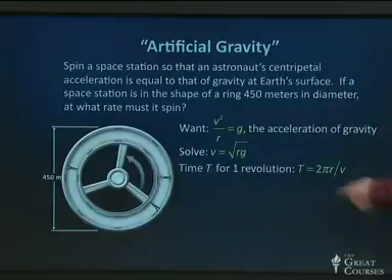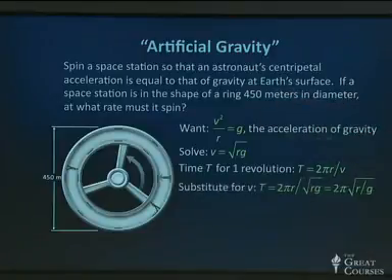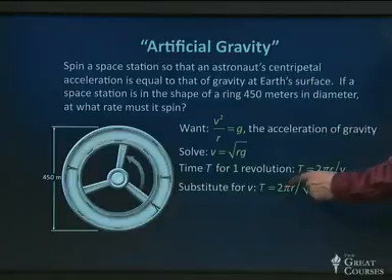The time t for one revolution of this thing is 2 pi r over v. I'm just going to work this out and get an answer in terms of how many spins it must do every second or minute or whatever. I'm going to substitute for v.